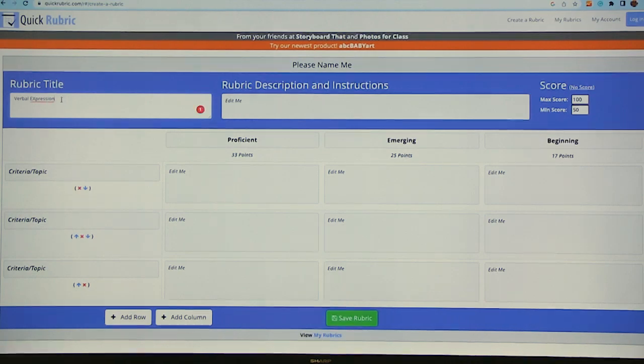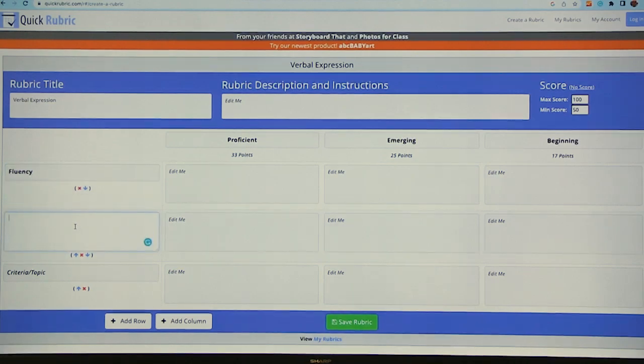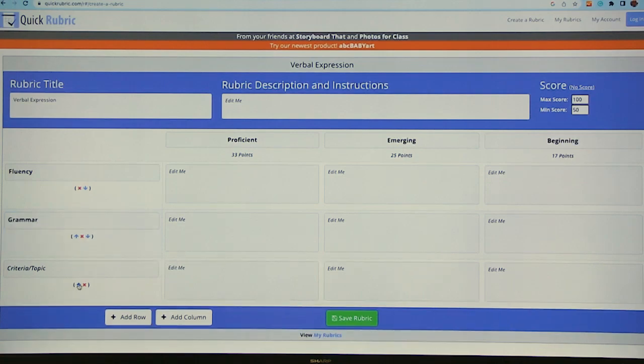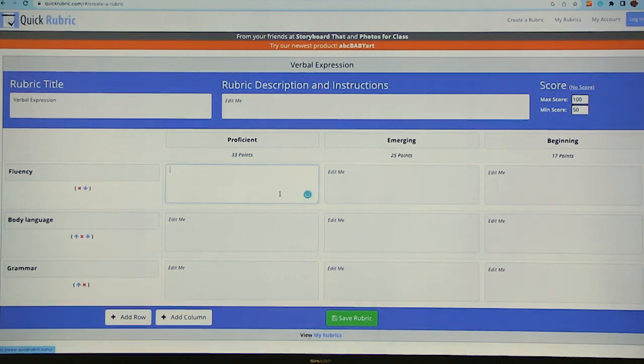So you have a title. In this case, I called it verbal expression. And then you can do a more thorough description. And then you have the criteria, the topic. Let's say one is fluency. What would be a second one would be grammar. Okay. And then we'll say body language, right? The ability to look at the person you're talking to, and all of that. And of course, here you can write descriptions.